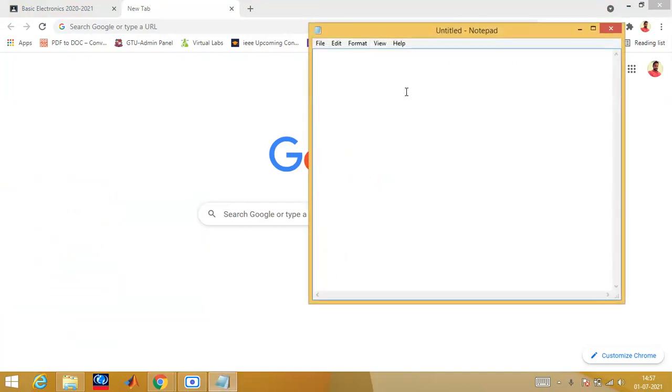As you all know, during coronavirus time, we cannot have one-to-one interaction. So I have prepared a quiz of 30 marks. You can attempt it, and based upon that, the marks will be given for internal as well as external.